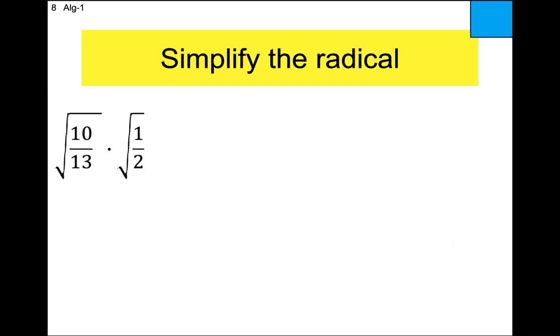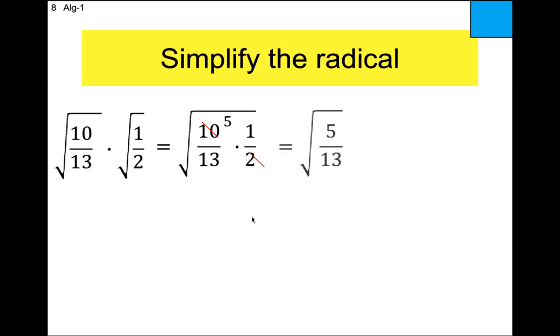One more, maybe? One more. Okay, let's see what happens here. So we have 2 big ugly fractions multiplied together, and they're both underneath the square root symbol. Outsides with outsides, inside with inside. Okay. Anything cross reduce? Yeah, that 10 and the 2. So get rid of the 10 and turn it into a 5. Get rid of the 2, turn it into 1. Multiply straight across. Stop me if you're lost. 5 times 1 is 5. 13 times 1 is 13.